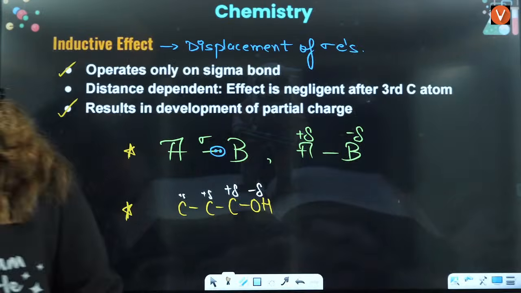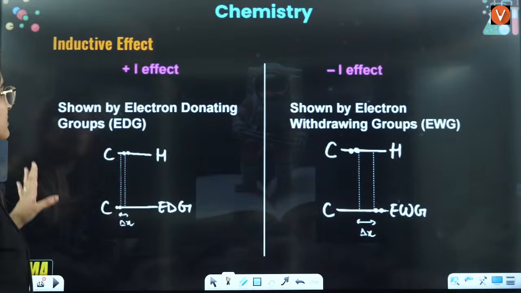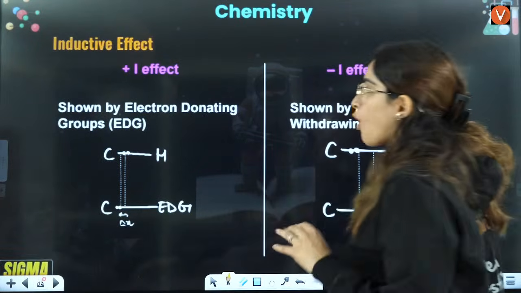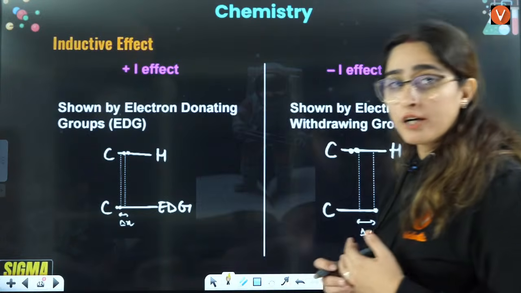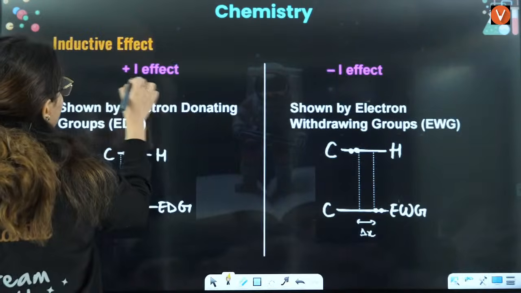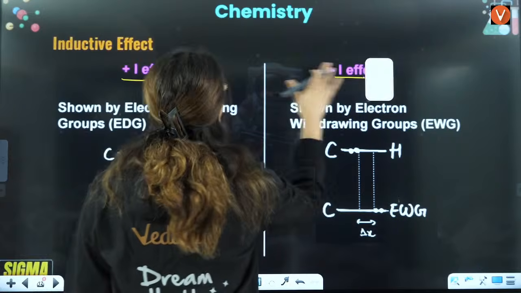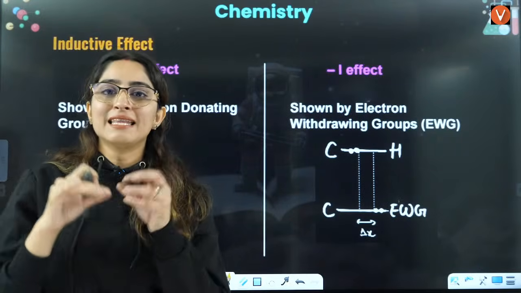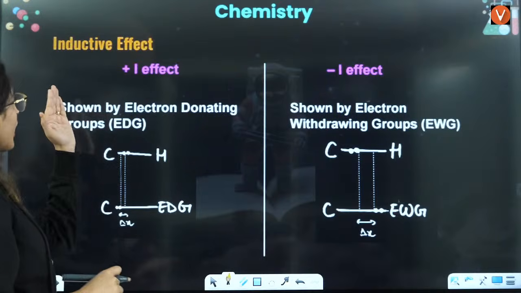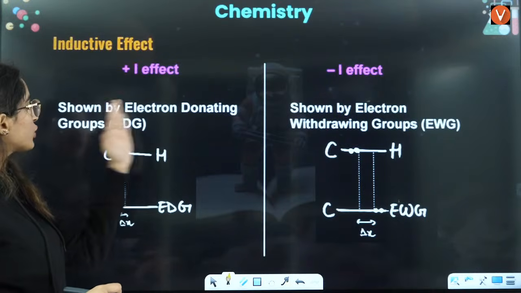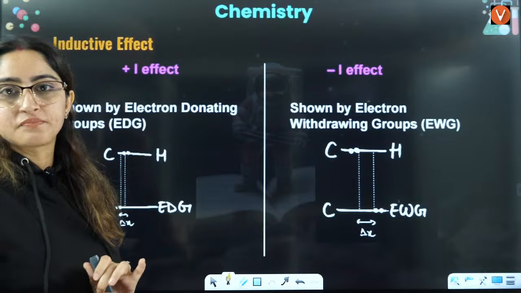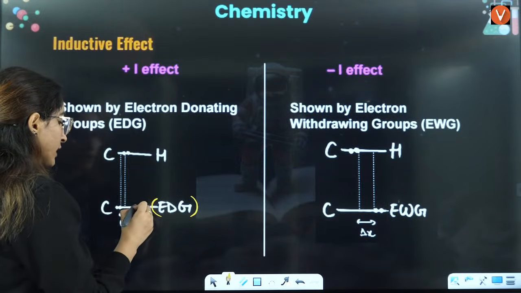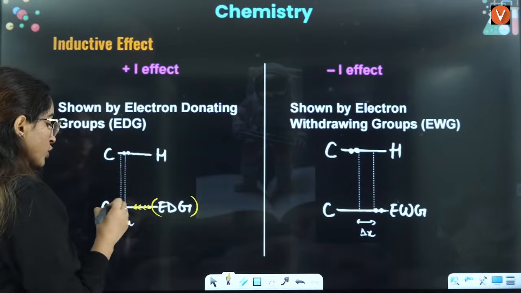Okay. Now let's see that there are two kinds of effects in the inductive effect. First is plus I, then there is minus I. Plus I effect simply means that this effect is shown by electron donating groups. That means electron donating groups are going to donate the electrons to this side.